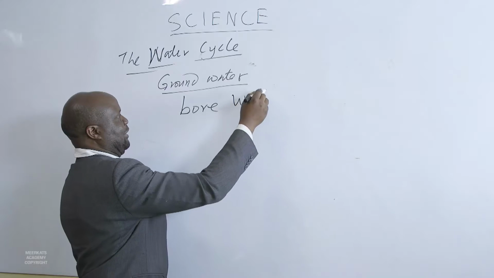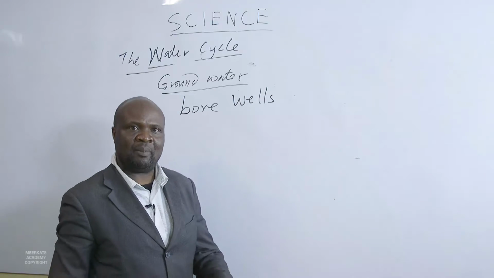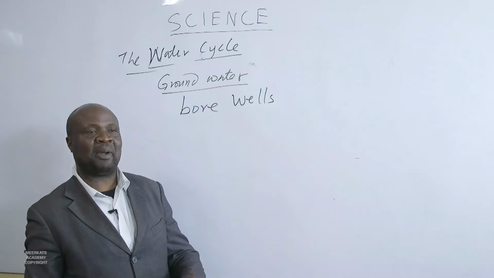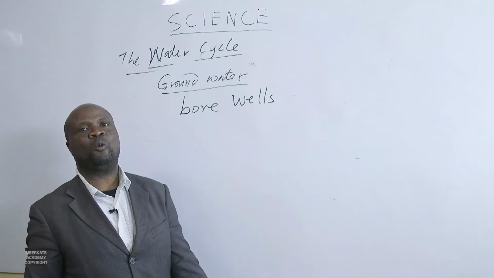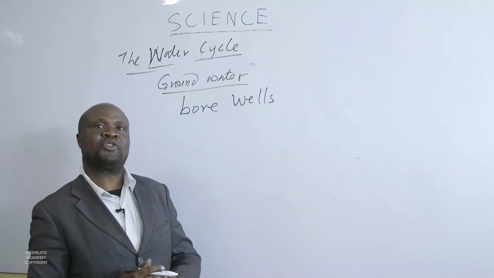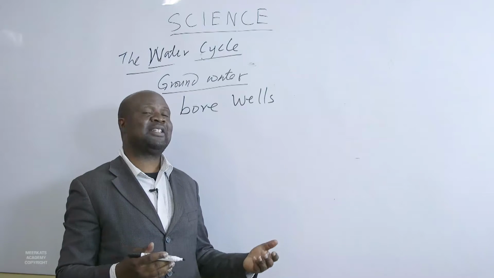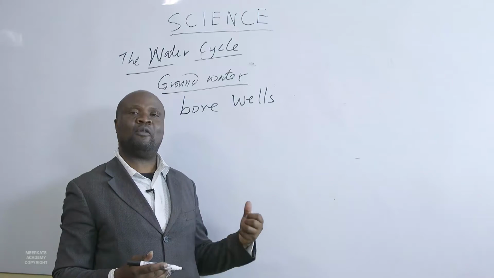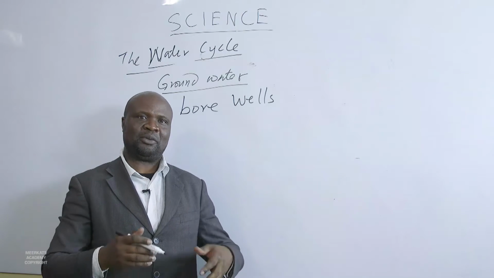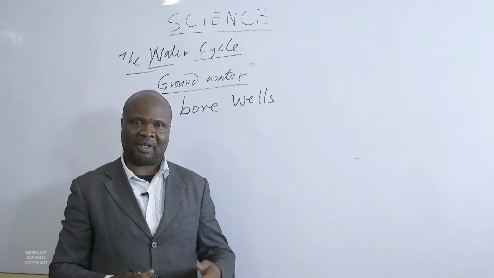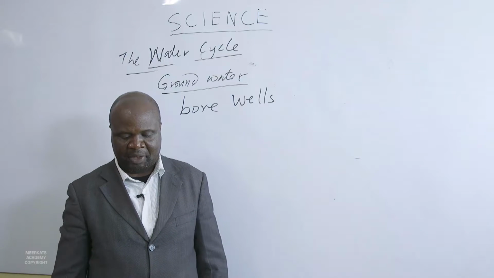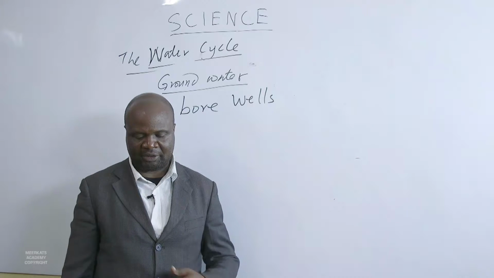Or we can have wells. When you construct wells, we can penetrate the impervious rock and reach the pervious rock where the water is stored. Then this water can be extracted and used. Because it's fresh water, it can be used in different cities. There are cities that have dug boreholes and wells, and they're using water that is available in these pervious rocks. So underground water can be extracted by constructing boreholes and wells.